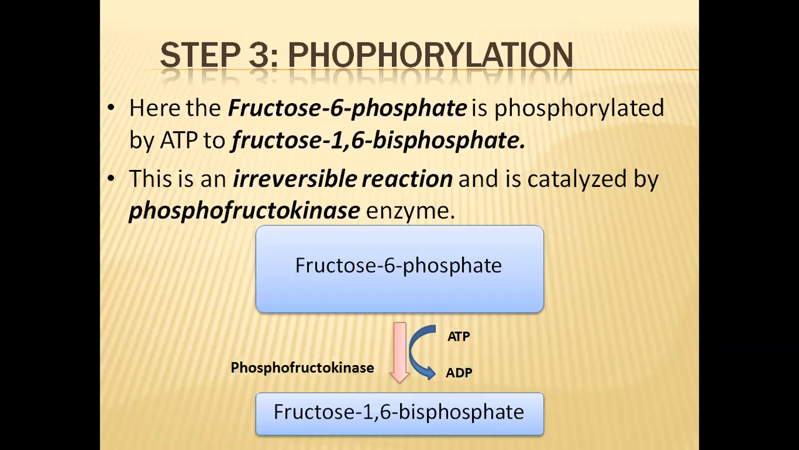And the enzyme that catalyzes this reaction is phosphofructokinase. In the first reaction, it was hexokinase. Here in this reaction, it is phosphofructokinase. Fructose already has a phosphate on it, so the phosphofructokinase enzyme will be catalyzing this reaction. And this is an irreversible reaction.